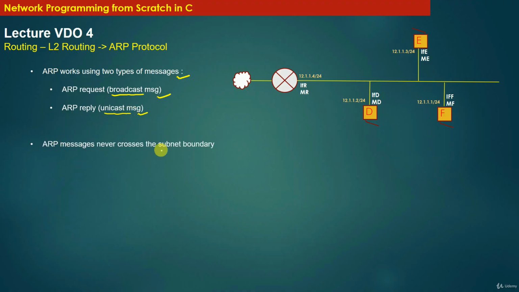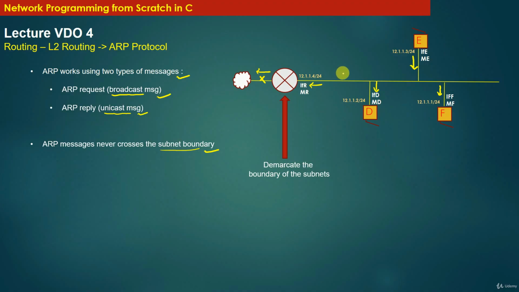ARP messages never cross the subnet boundary. Here ARP messages means both, that is ARP request message and ARP reply message. So either type of ARP message never crosses the subnet boundary. For example, in this diagram, suppose host machine E issues the ARP broadcast request message and places that message on the wire. You can see that this ARP broadcast request message will be received by all the machines present in the same subnet, but this message will never cross the subnet boundary.